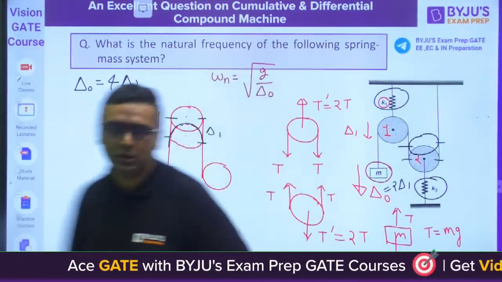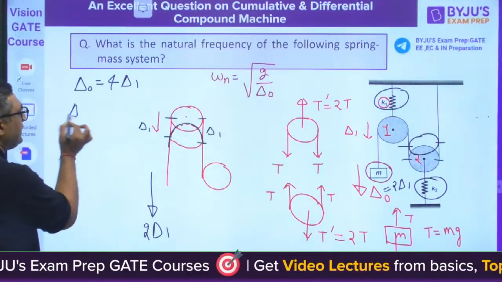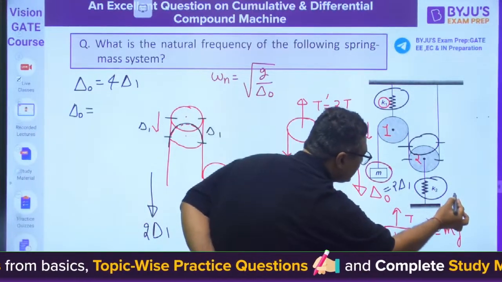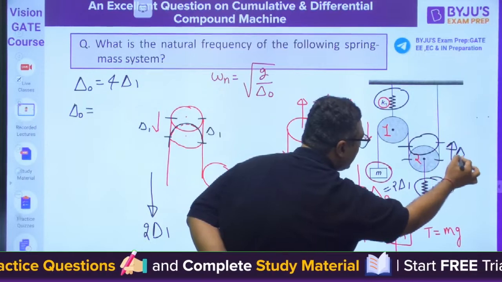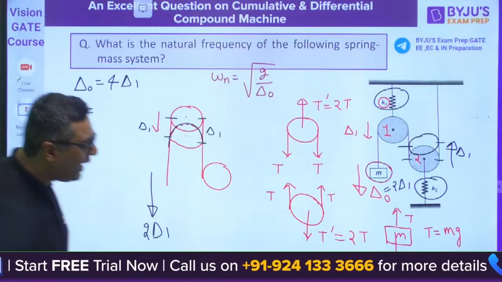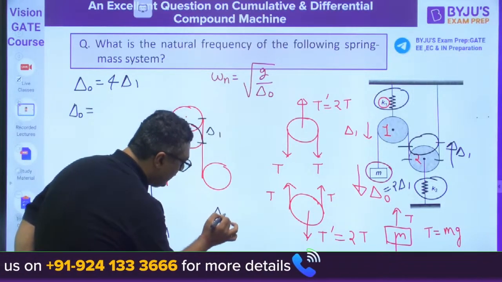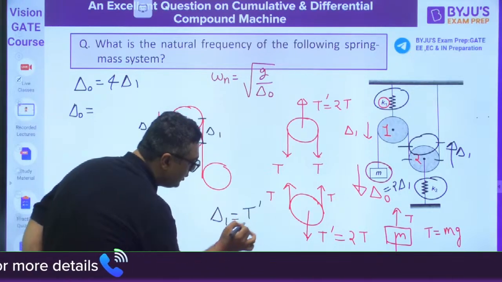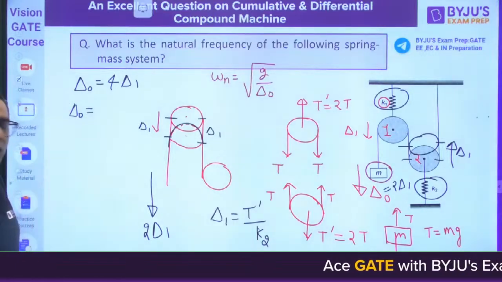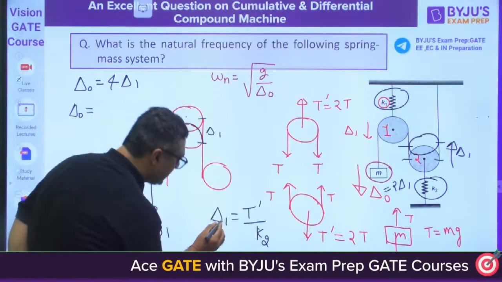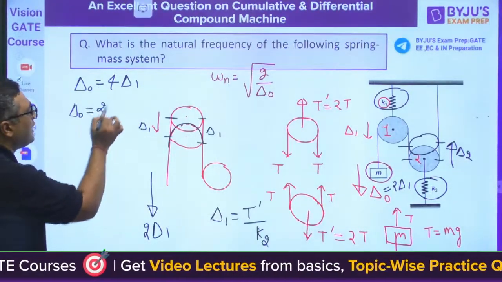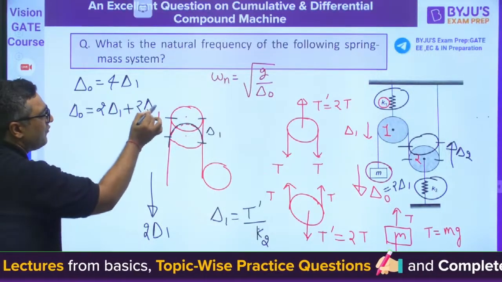Okay, after this question. So if we can write it like that, delta naught is 4 delta 1. What is delta 1? If delta 1 is the deflection of this pulley in upward direction like this, so this spring will also be deviated by that delta 1. So we can write that delta 1 or delta dash is equal to T dash by K2. Is it clear? You can also consider that if the stiffness is K2, this is not delta 1, let us say this is delta 2. So in that case, we will be having 2 delta 1 plus 2 delta 2, as the stiffnesses are different.